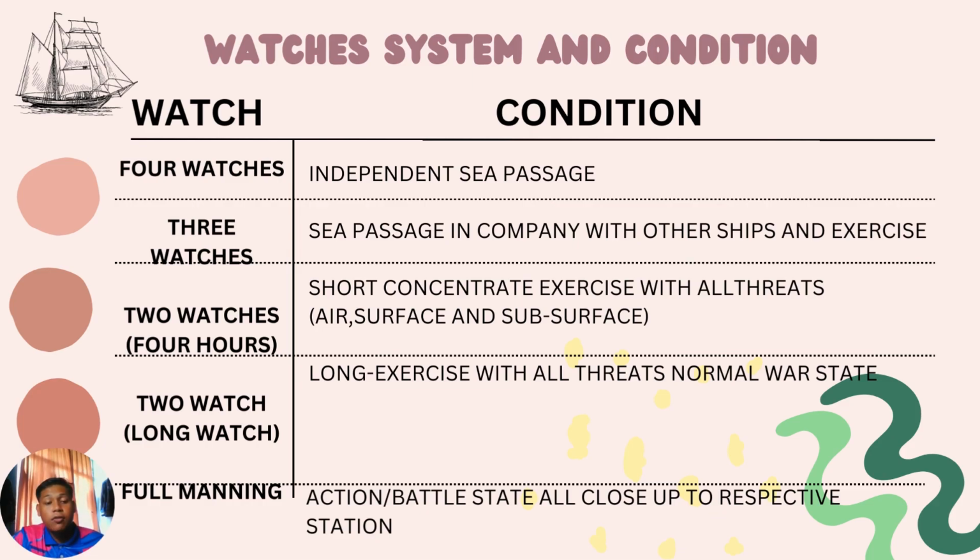For 2 watches, it is divided by 2. For the first is 2 watches in 4 hours. 2 watches in 4 hours is a short concentrated exercise with all threats in air, surface and subsurface. For the second is 2 watch, which is for long watch, in the condition of a long exercise with all threats, normal war states. And last, full manning. Full manning is the condition that action or battle state, all close up to respective stations.